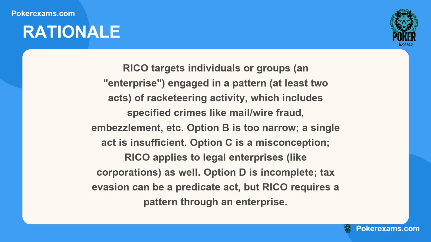Option B is too narrow. A single act is insufficient. Option C is a misconception. RICO applies to legal enterprises, like corporations, as well. Option D is incomplete. Tax evasion can be a predicate act, but RICO requires a pattern through an enterprise.